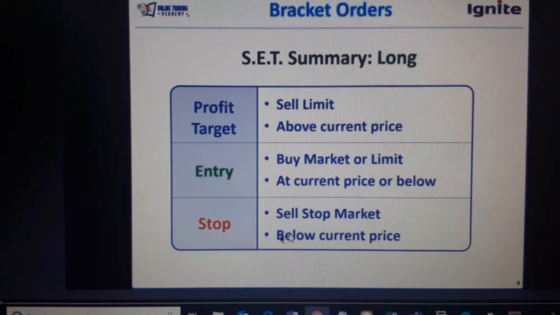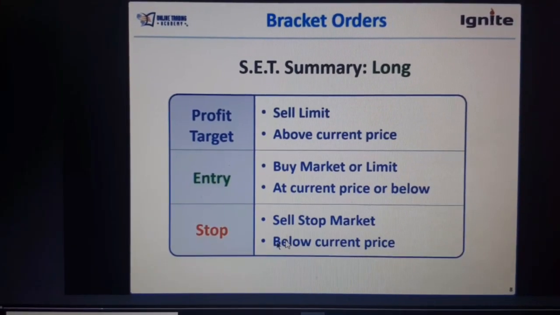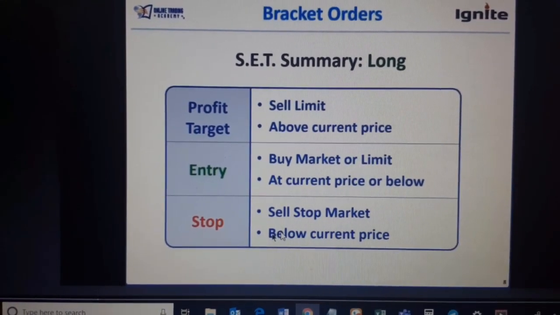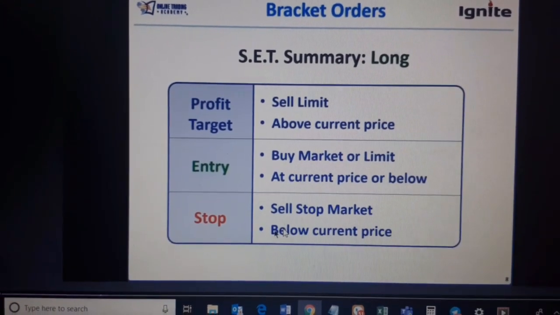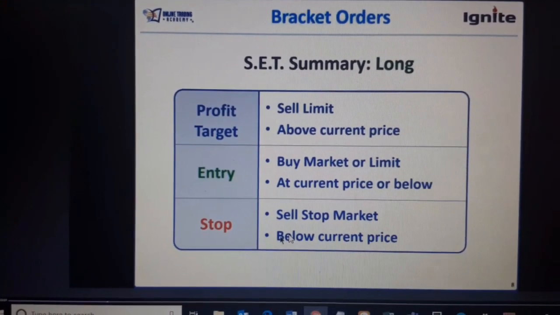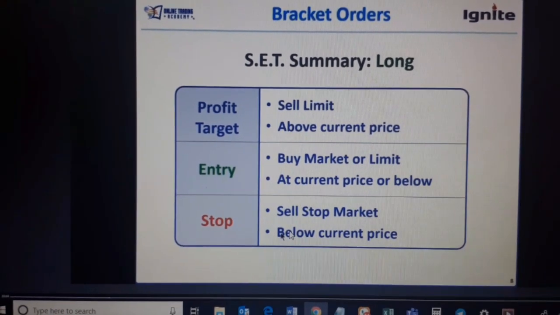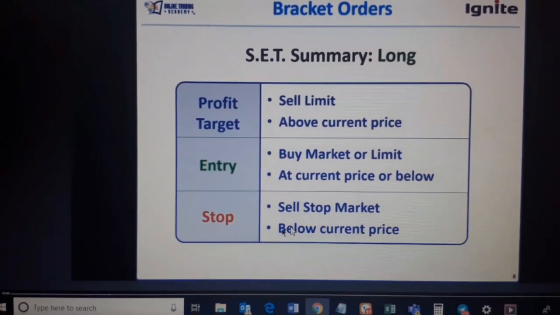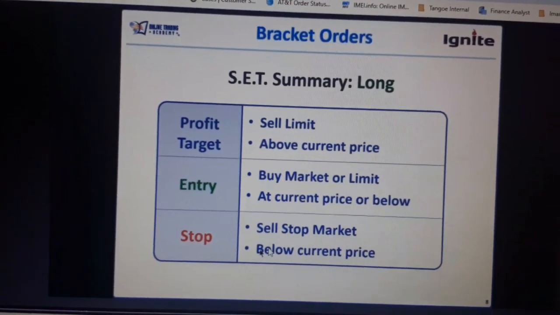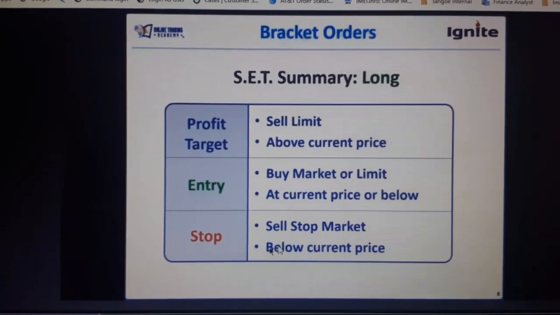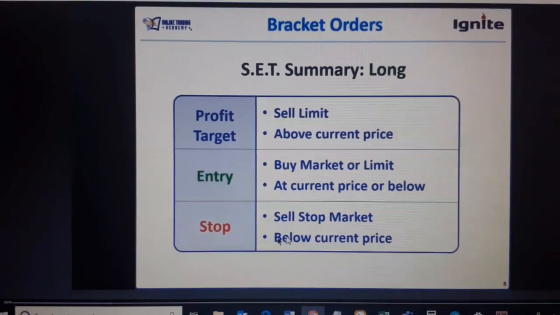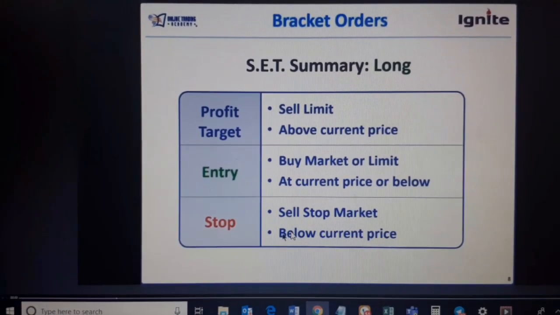Entry you can buy at a market or a limit order. I want to enter at the current price or maybe below the current market price because I want to buy cheap. Your stop loss will always be a market order. That means once the price hits your stop loss at any price, you will get squared off. Because if it's a limit order and the price doesn't come to that limit, it might just bounce and your stop loss order might not get executed.